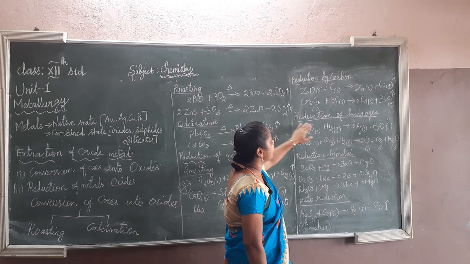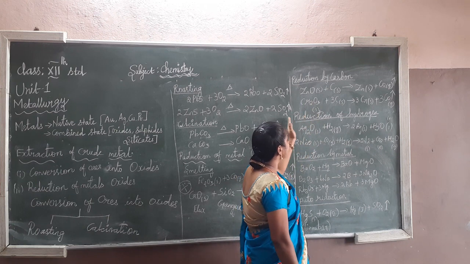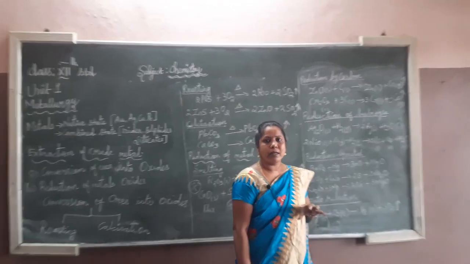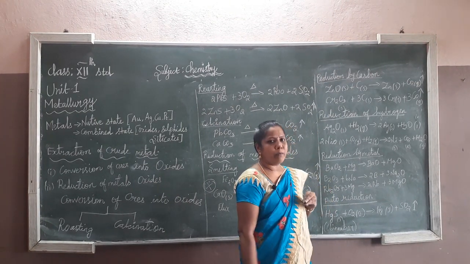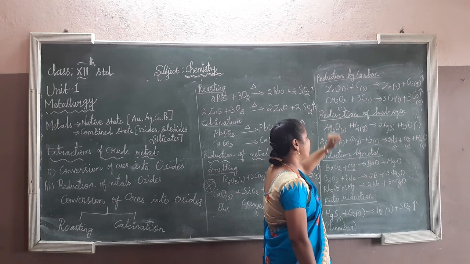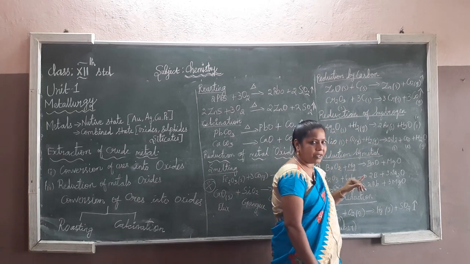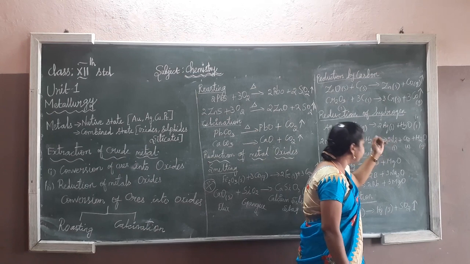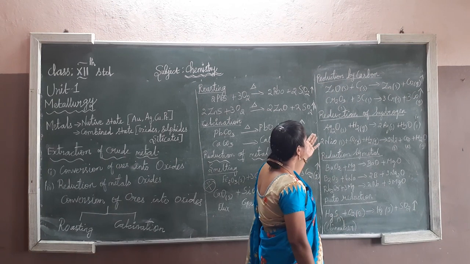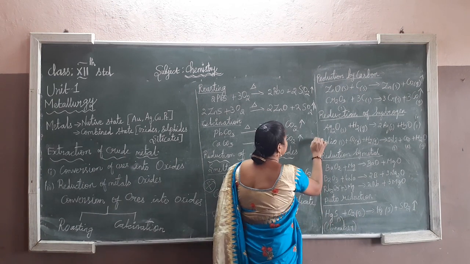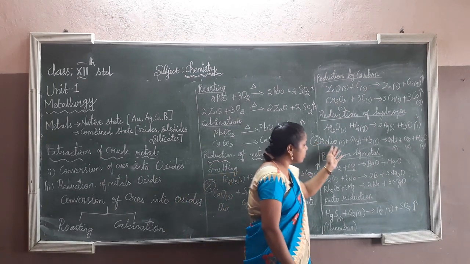And reduction by hydrogen. You know very well about reduction by carbon, and hydrogen is also acting as a reducing agent. There are many reducing agents, but I am going to explain only a few. So here carbon, and then hydrogen: Ag2O solid reacts with hydrogen, which is acting as the reducing agent. We have to get silver in solid state and H2O in liquid state. In the other examples, obviously I told you the importance of the equations, like the slag. So this is also a very important equation.